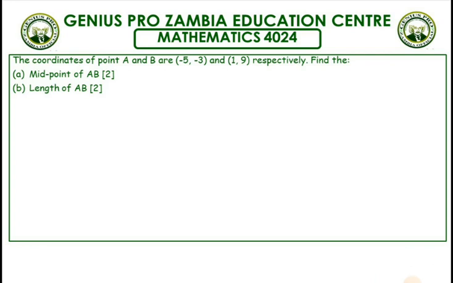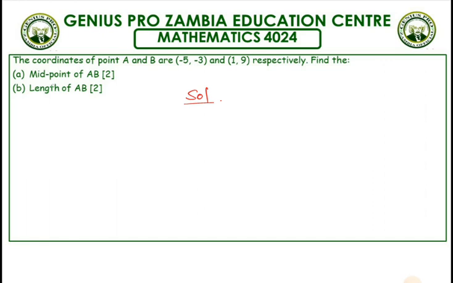Today in mathematics we have a question on coordinate geometry, which says the coordinates of the points A and B are -5, -3 and 1, 9 respectively. Find the midpoint of AB and find the length of AB. So how do we go about doing this? Let's look at the solutions.